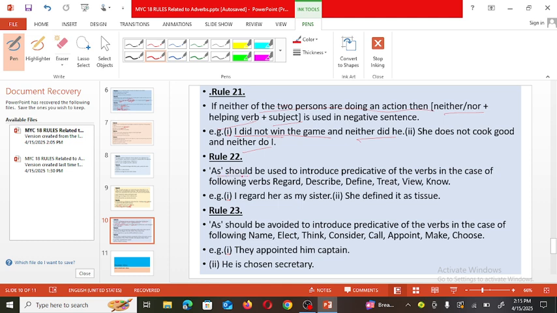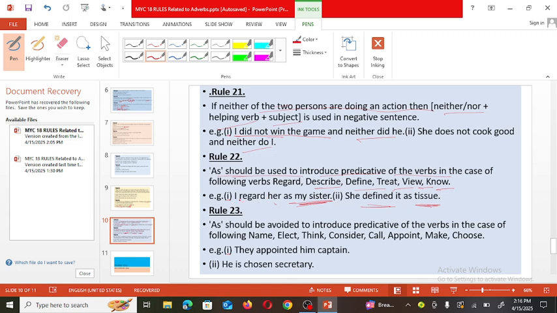Now next, as should be used to introduce the predicative of the verb in the case of the following verbs: regard, describe, define, treat, view, and know. If such verbs are there in such a case. For example, I regard her as my sister. So how I regard her as my sister means here this word is used to describe that other person. She defined it as tissue. Predicative verb is used.